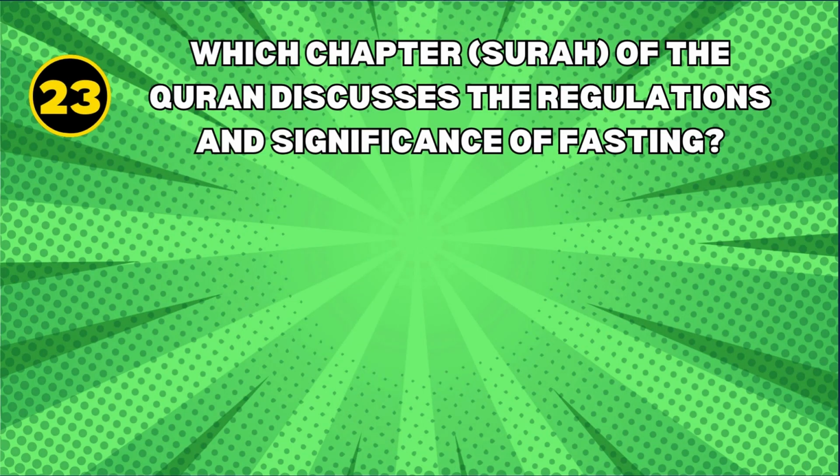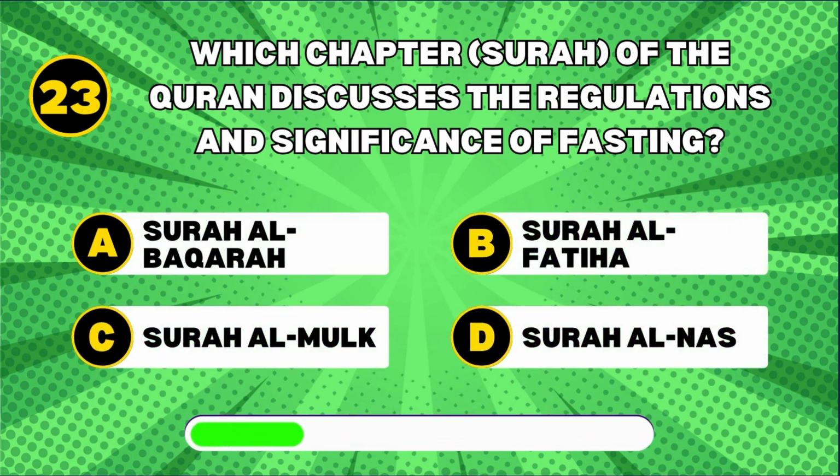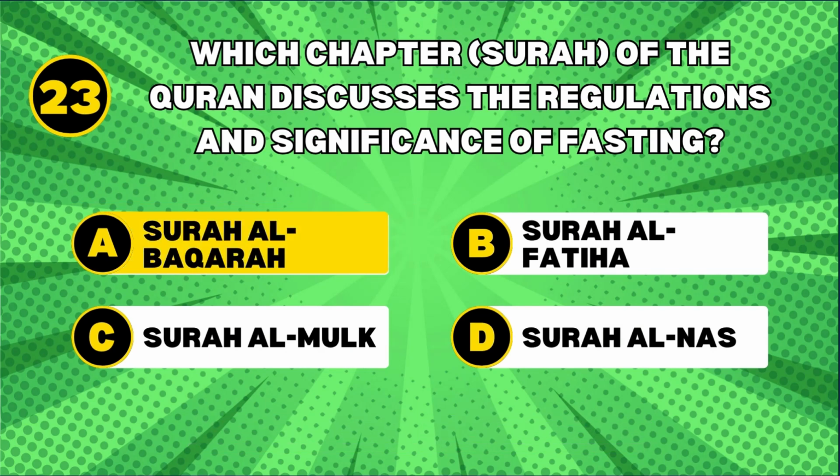Which chapter, surah, of the Quran discusses the regulations and significance of fasting? Surah al-Baqarah. Surah al-Baqarah contains the verses that outline the regulations and spiritual significance of fasting during Ramadan.